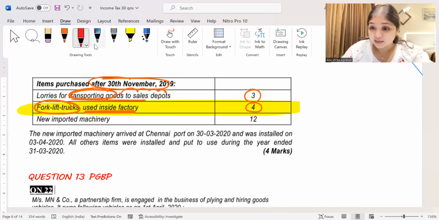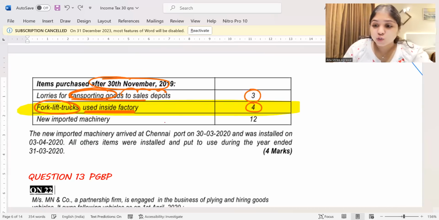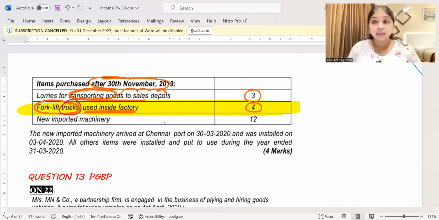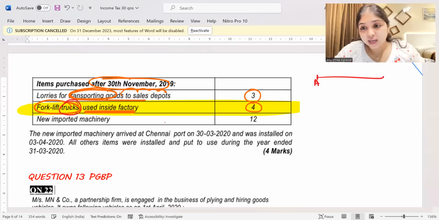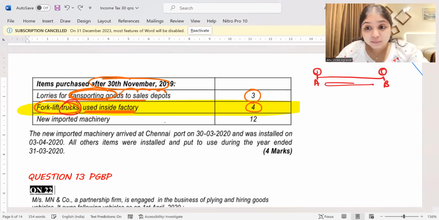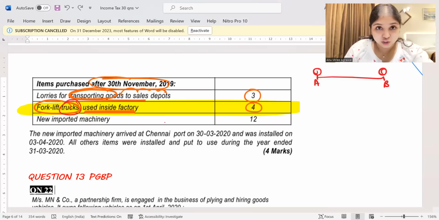Guys, listen. For road transport vehicle, do you get additional depreciation? It's a truck. It's a vehicle. So your first answer will be that, ma'am, it is a truck. It's a road transport vehicle. So don't give additional depreciation. That will be your first answer. But listen, road transport vehicle means what? Road transport vehicle means from point A to point B, from the factory till the sales depot, goods have to be transported. For that, I'm using the vehicle. That is road transportation vehicle.